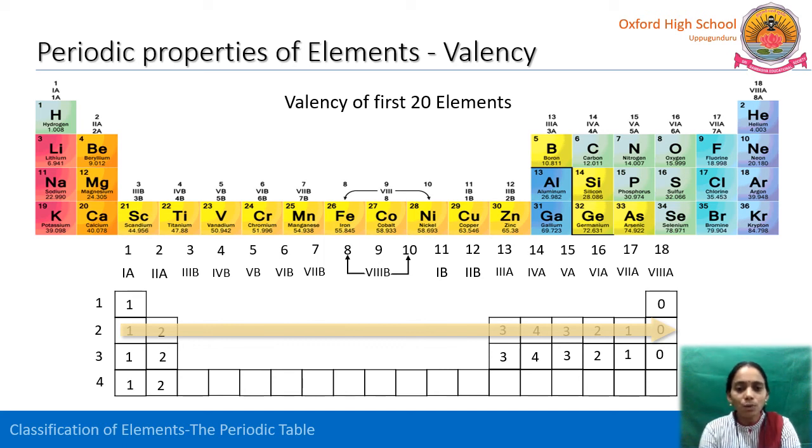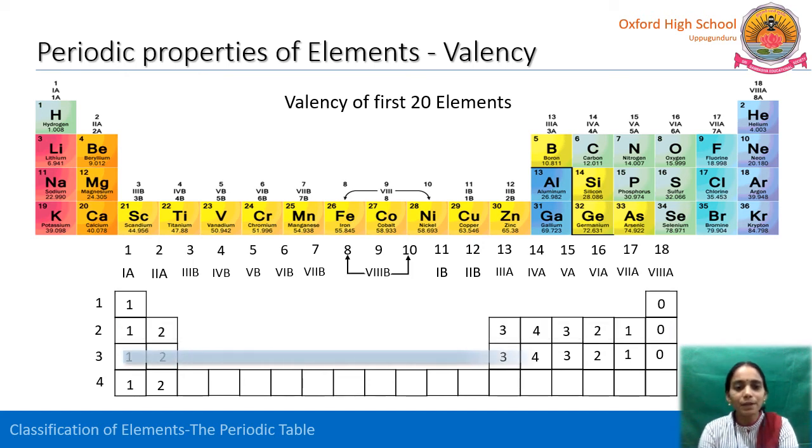But one more trend we can see here, that it is increasing from 1, 2, 3, 4. Up to 4 it is increasing, and again it is decreasing to 0. Even for the third period also, if we observe from 1 to 4, the valency is increasing. We have seen that across the period from left to right, the valency is increasing up to 4, right? And then again it is decreasing to 0.